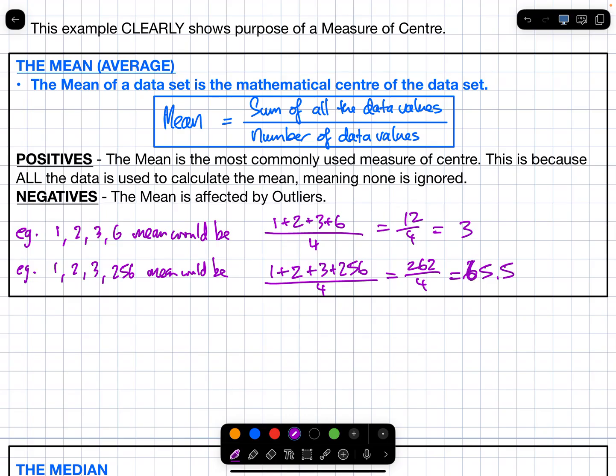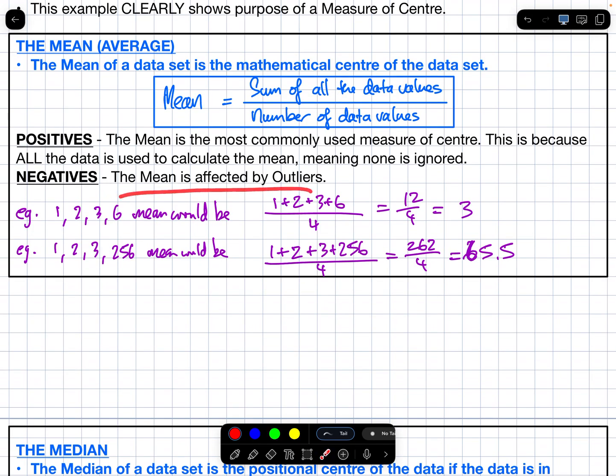Do you see what I mean by the mean is affected by outliers? Does 65.5 really represent these numbers well? No, because most of those numbers are around 1, 2, and 3. 256 just sticks out. So what is a negative of the mean? It is affected by outliers.